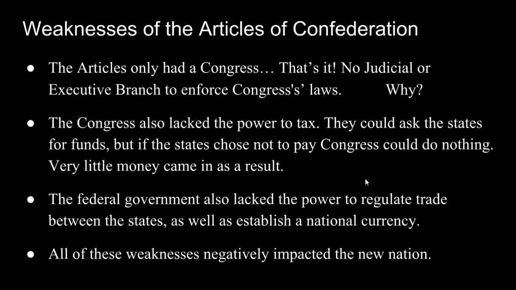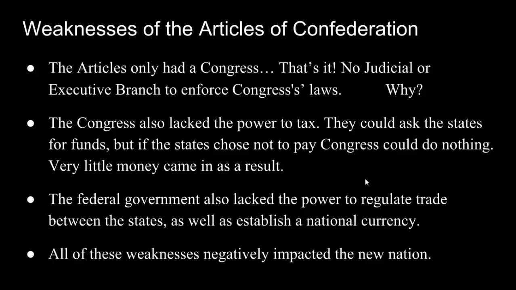Now we'll look at the weakness of the Articles, and there's really more of these than there are strengths. The Articles only had a Congress, that's it. No Supreme Court, which is a judicial branch, no executive branch like a president to enforce Congress's laws, and we talked about a little bit why that is, and because they feared this strong central government. They were afraid that it would become too powerful.